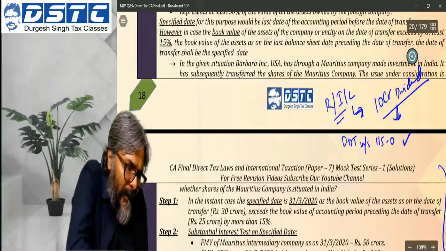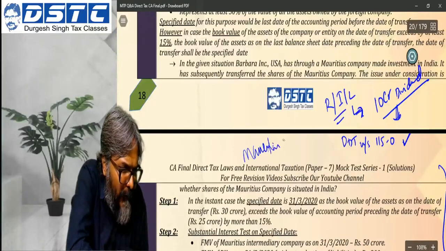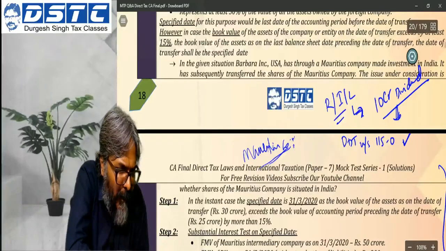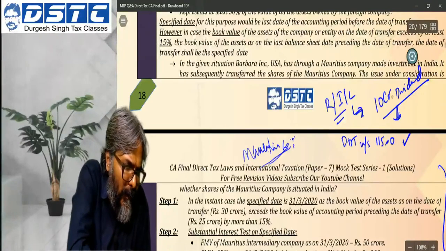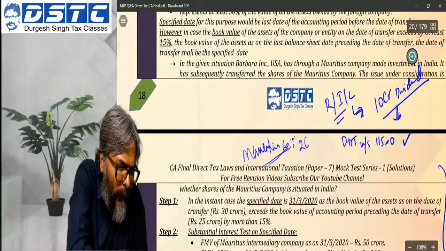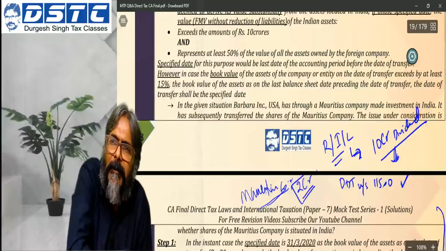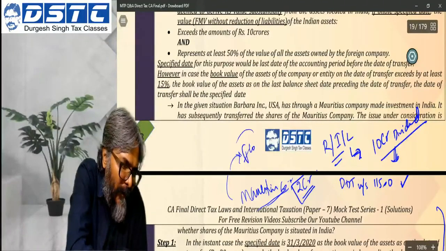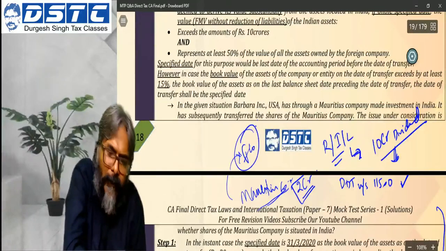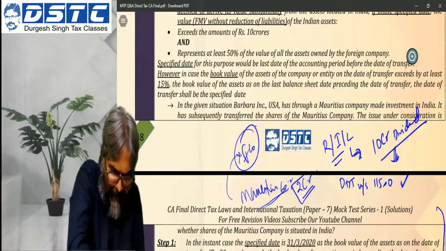How much dividend will be received by the Mauritius company? In this case, 20% of 10 crores, so this will become 2 crores. 2 crores of the dividend will be received by the Mauritius company, which is the foreign company. The question to all of you therefore is, whether the 1034 full exemption of 2 crores will be available to the Mauritius company? That is my question.